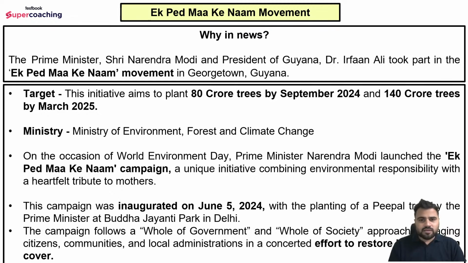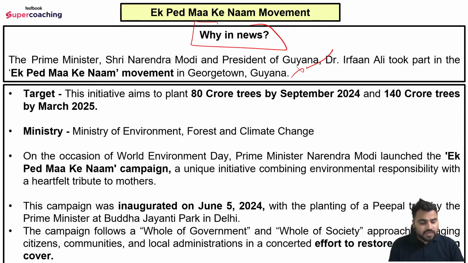ठीक है, moving on to the second important current affairs, that is the एक पेड़ माँ के नाम मूवमेंट. यहाँ पे बहुत इंपॉर्टेंट मूवमेंट है, काफी टाइम से न्यूज में भी चल रहा है, तो ये आपको समझना बहुत जरूरी है. So the Prime Minister Shri Narendra Modi and President of Guyana Dr. Irfan Ali took part in the एक पेड़ माँ के नाम movement in Georgetown, Guyana. So this is not important part. ठीक है, basically why are we covering this, because it was in news.